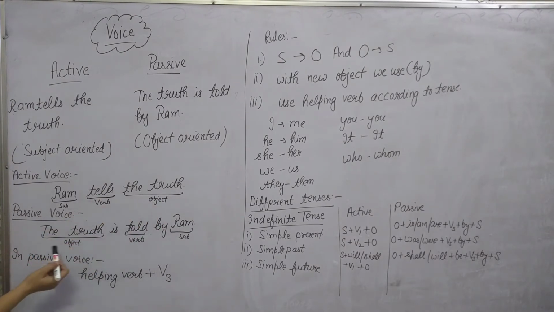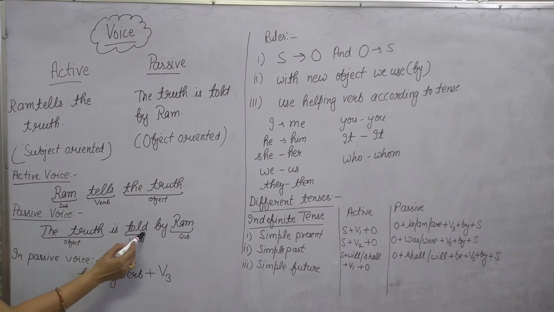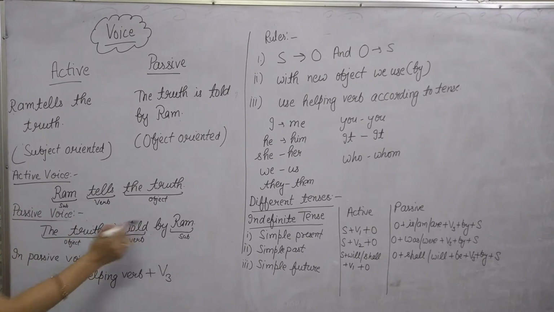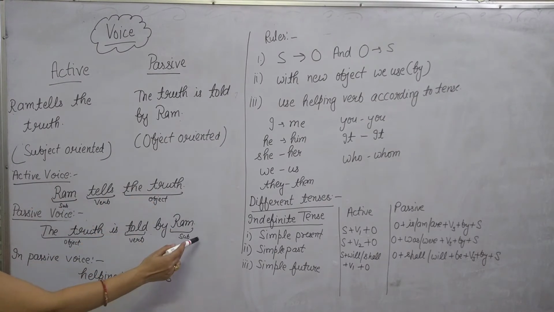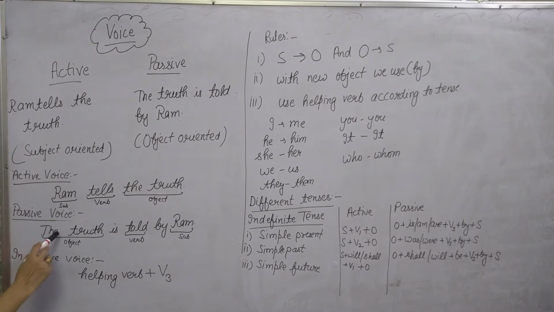Here, the object is changed into the truth, and we use is as the helping verb and the verb's third form. Tell's third form is told, and we use another word when changing active into passive, by, and after that we use the subject of the sentence. So, it's done: the truth is told by Ram.